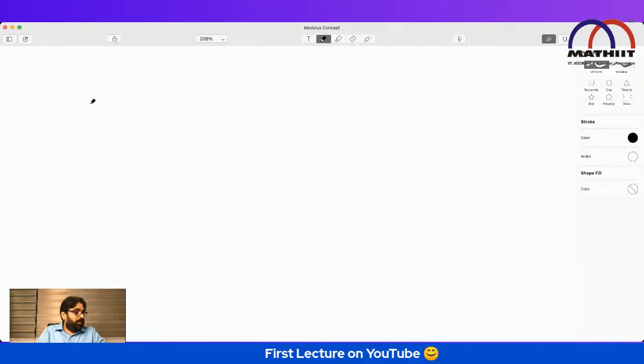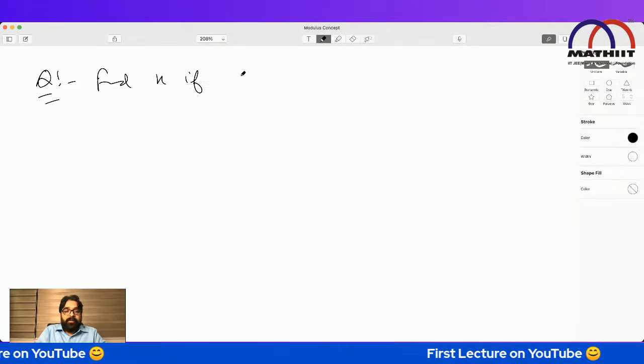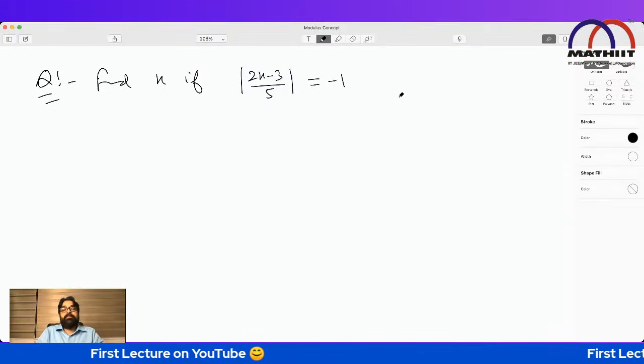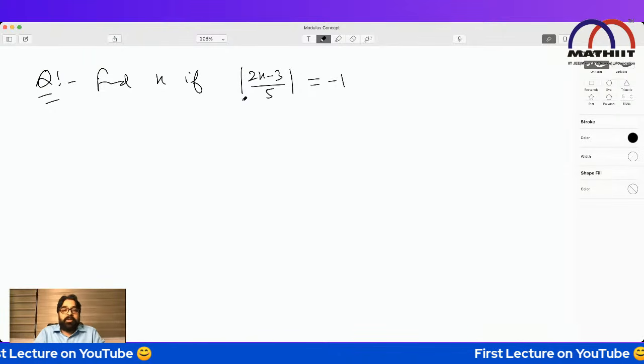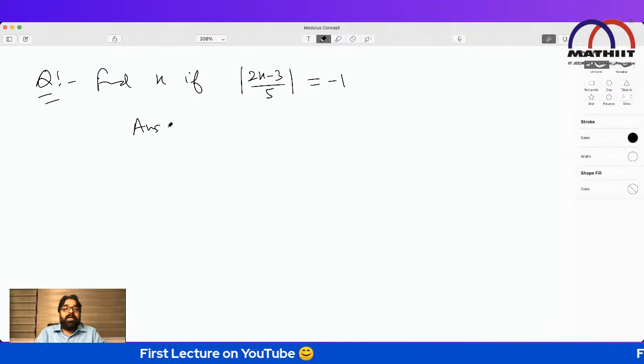So now, when a question comes, find x if mod of (2x minus 3) by 5 equals minus 1, you'll say I will not solve it, because the least value of this will be 0. So directly the answer will be no solution.